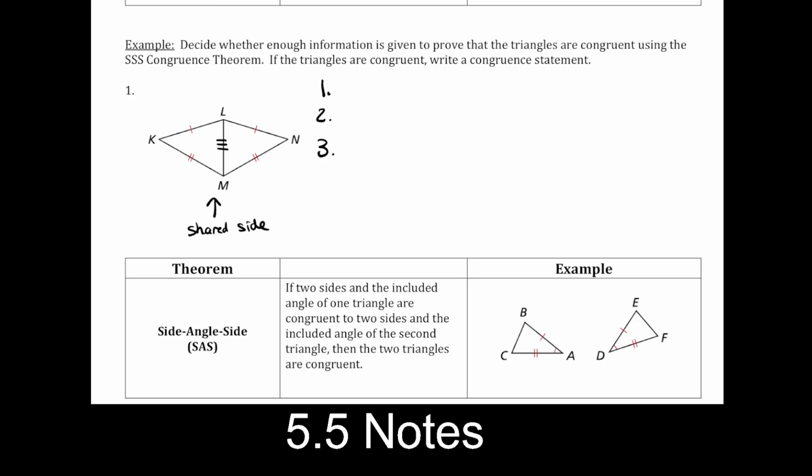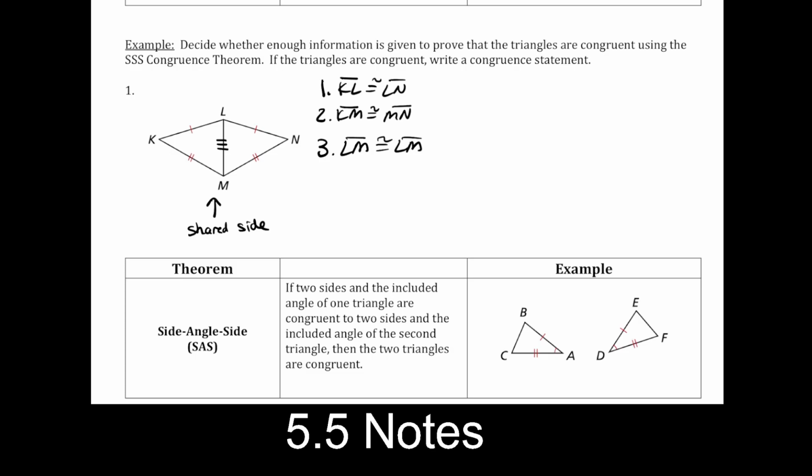And so the three different pieces of information that we have: KL as a segment is congruent to LN. That's our first pair of sides. We have KM is congruent to MN. That's our second pair of sides. And our last one is that we have LM in the first triangle is congruent to LM in the second triangle. That's the reflexive property. So those three pieces of information highlight the three sides that we're marking.